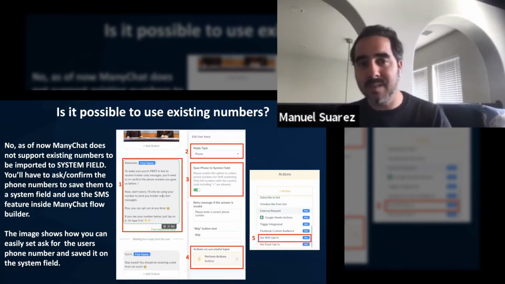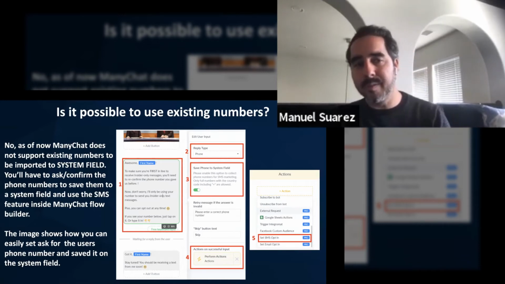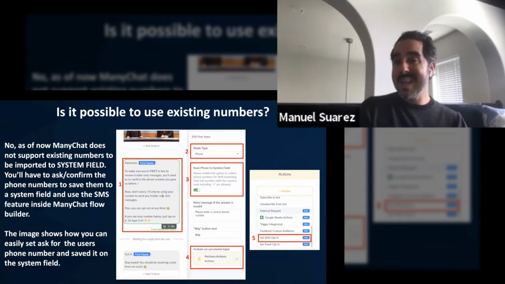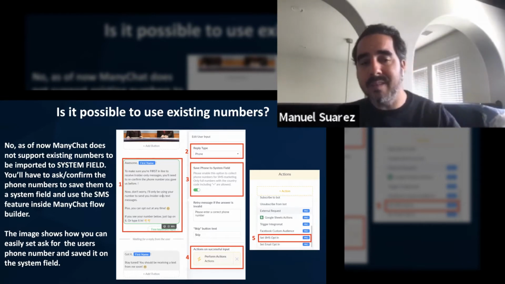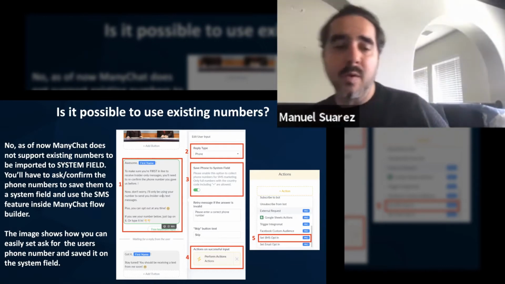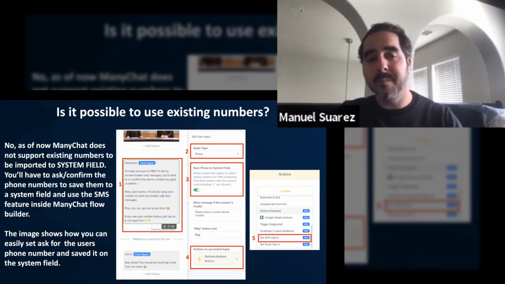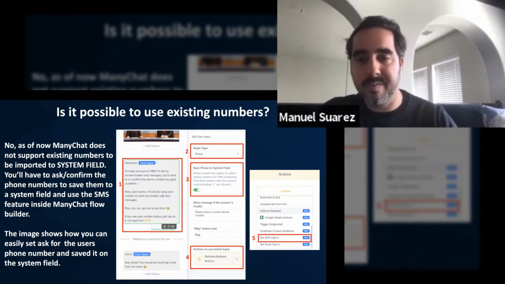So it does not support existing numbers being imported into the system field. You have to ask for and confirm the phone numbers, save them to a system field, and use the SMS feature inside the ManyChat Flow Builder. The image shows how you can easily set it to ask for the user's phone number and save it in the system field.